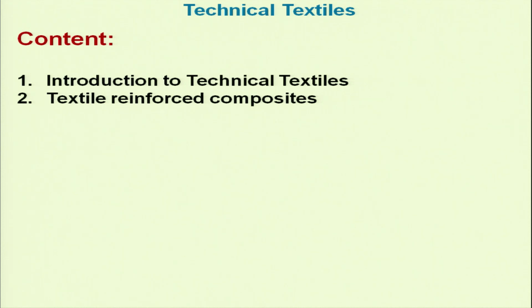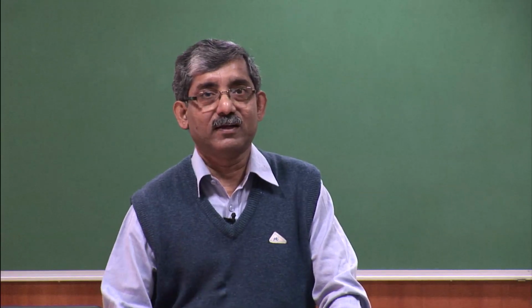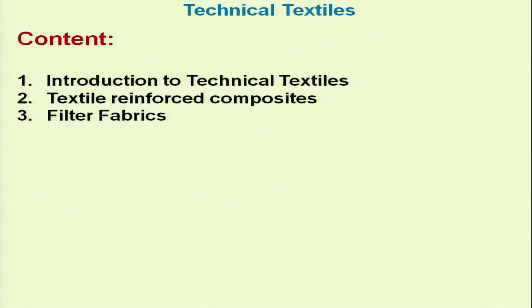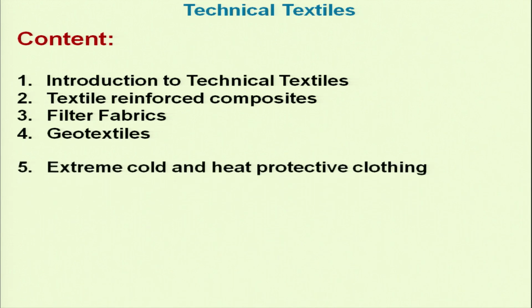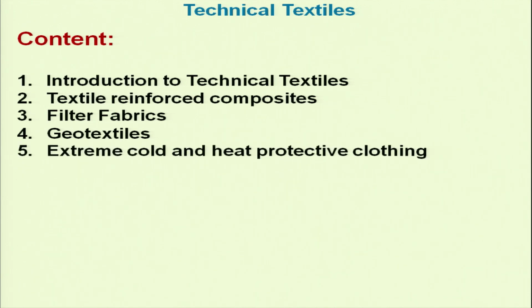I will discuss first the fiber reinforced composites, that is the composite where we use textile material. Then the next topic is filter fabrics. After that we will discuss geotextiles. Next, protective clothing from extreme cold or extreme heat.